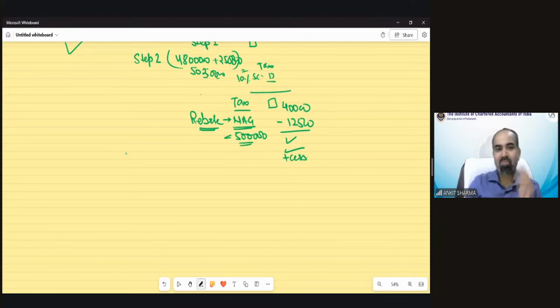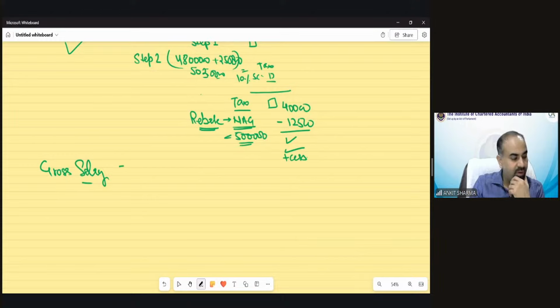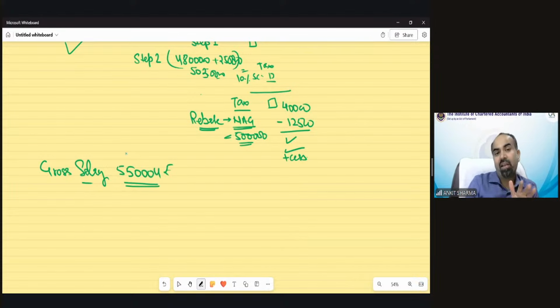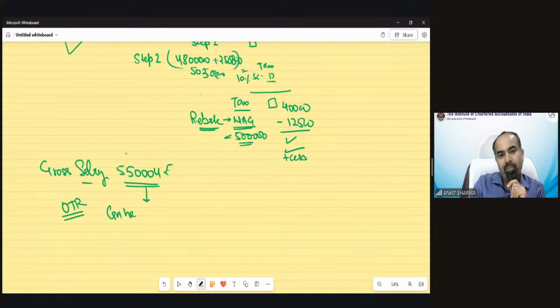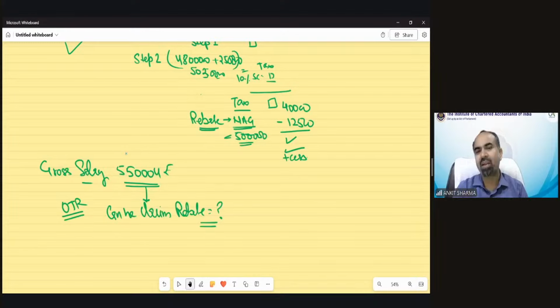So let me ask one simple question from all of you. Suppose an SSC gross salary is 5,50,004 rupees. Suppose this is a 1 mark question for the purpose of examination, and he is under the optional tax regime. So can he claim the rebate provision? Then you would be able to find out the answer. Can that person claim rebate or not?